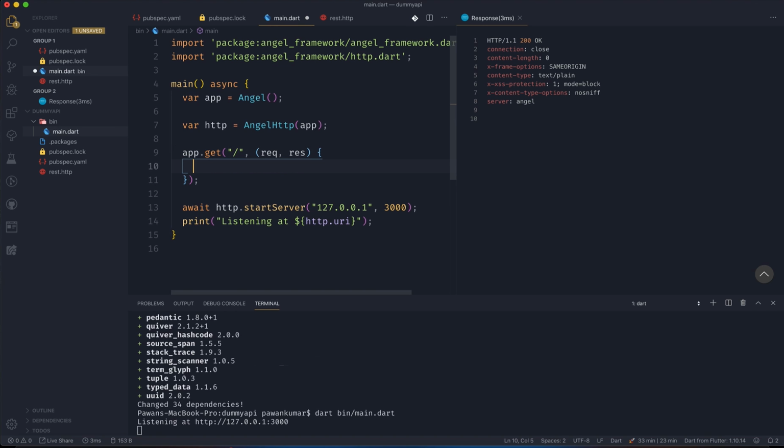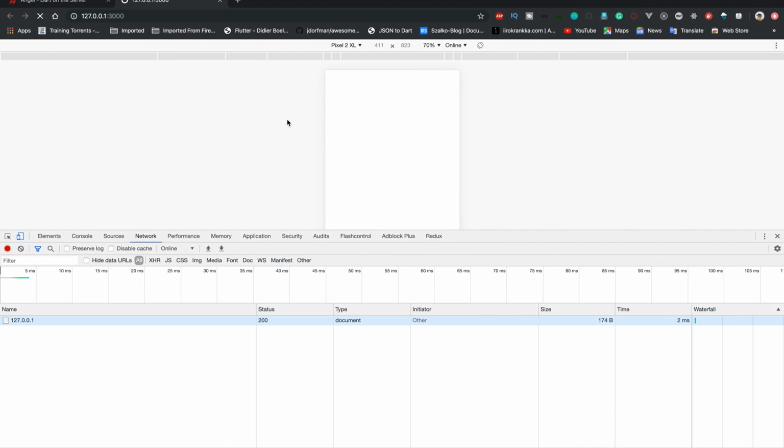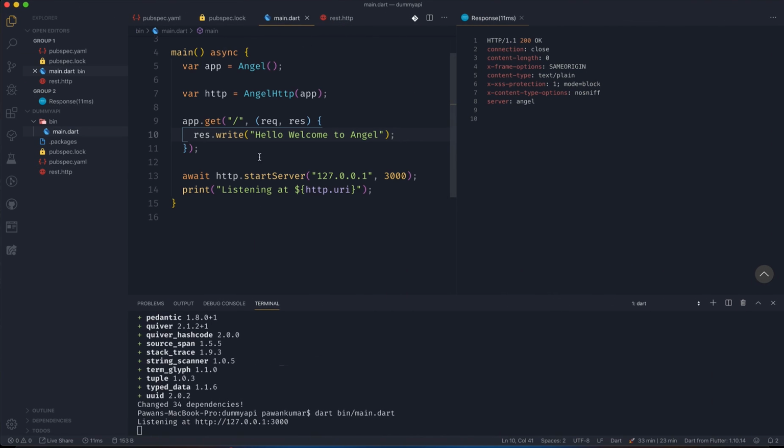Now we can write something in the response, so res.write. It's very similar if you have already experience with Node.js or something like that, and we can say hello, welcome to Angel. Okay, yes, that's it. Now if I try to just send the request, okay, nothing happened. If I try to refresh it, it is the same thing, because the changes which we just did are not reflected because we need to restart our server.